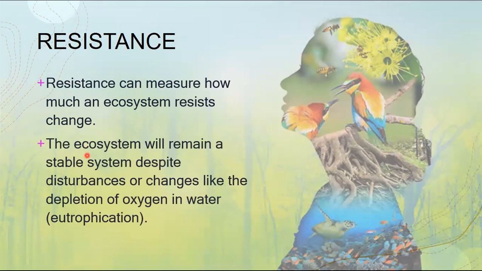The ecosystem will remain stable despite disturbances or changes like depletion of oxygen in water or eutrophication. So if there is eutrophication or a depletion of oxygen in water, it depends on how the ecosystem's resistance will be able to resist that change in the oxygen level in its water. If that ecosystem is stable enough, then it has enough ecosystem resistance.